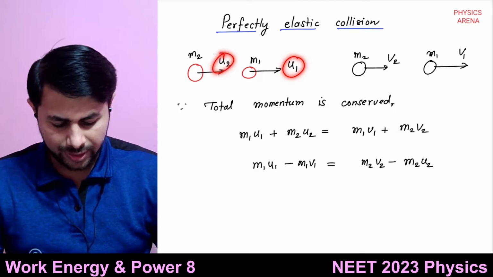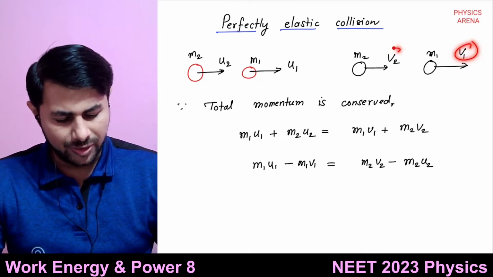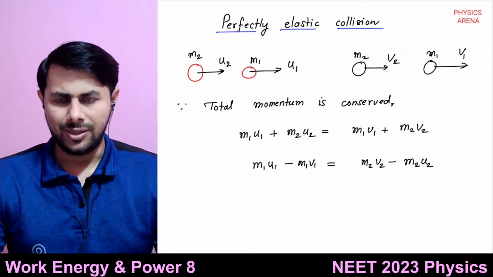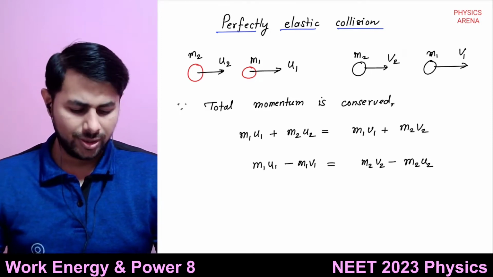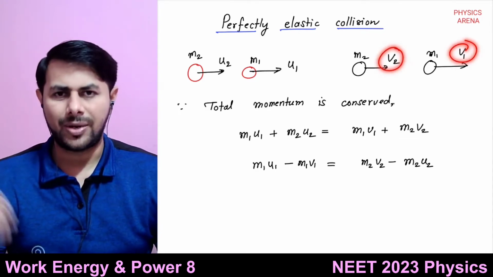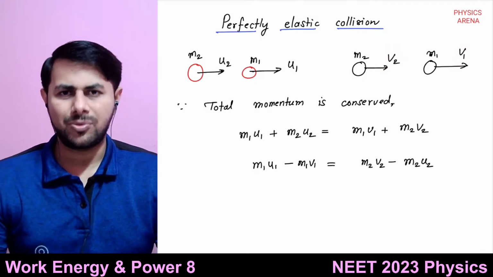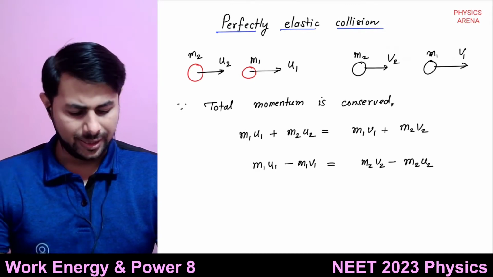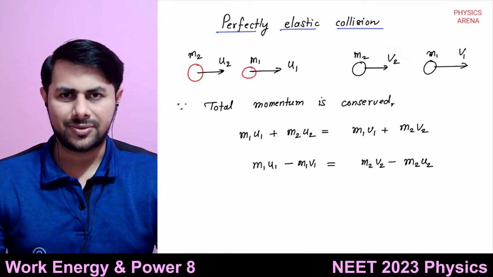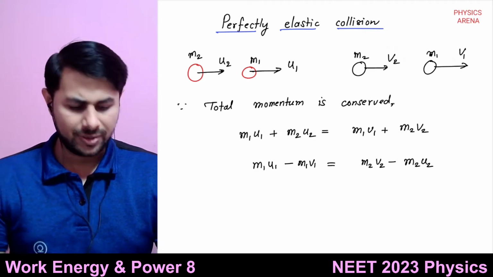We know the initial velocities u1 and u2, and we want to find out the final velocities of these masses, v1 and v2. So what do we know? We know m1 and m2, u1 and u2, and we are interested in finding the expressions for the final velocities v1 and v2 in terms of m1, m2, u1, u2. And we know two conditions: the total momentum gets conserved and the total kinetic energy gets conserved. So using those relations, we'll find the expressions for v1 and v2.